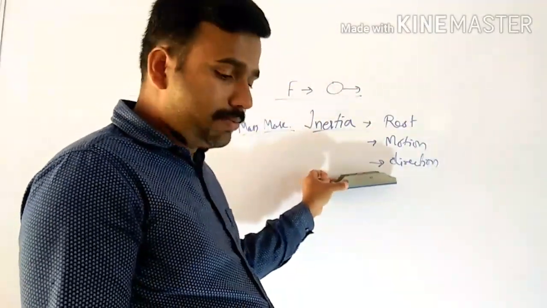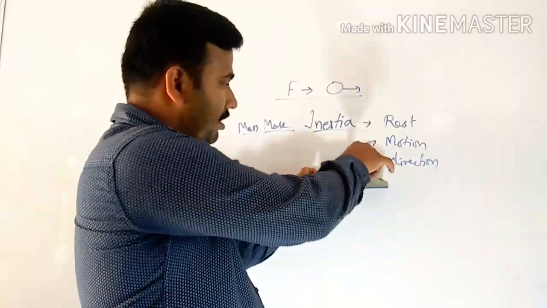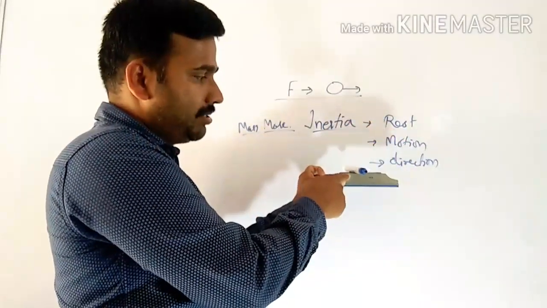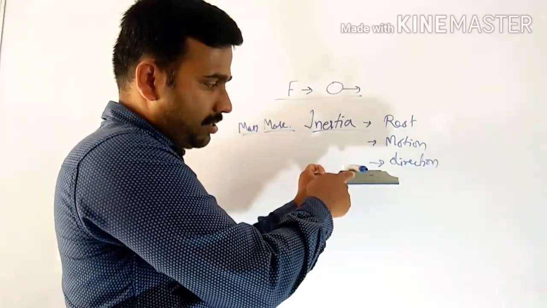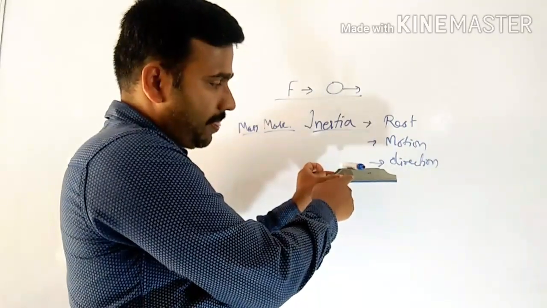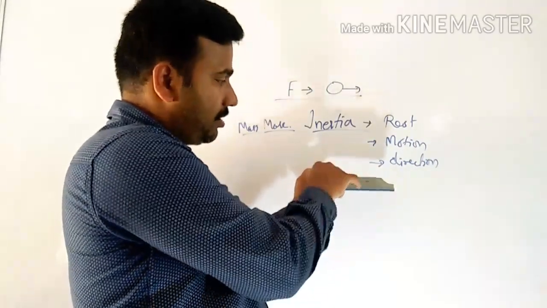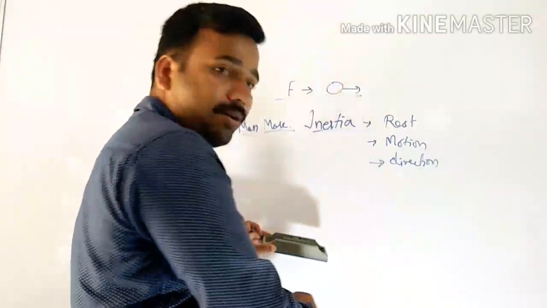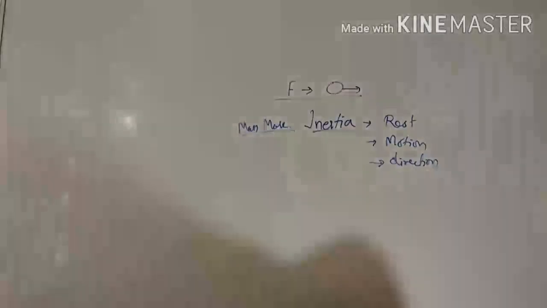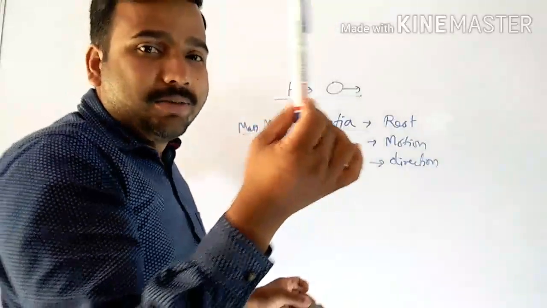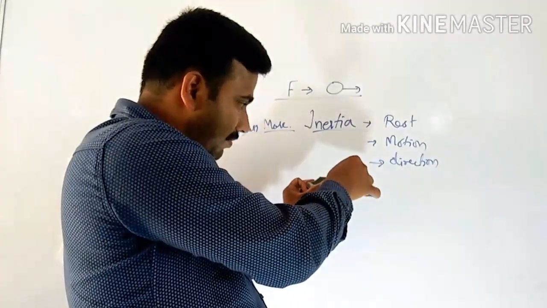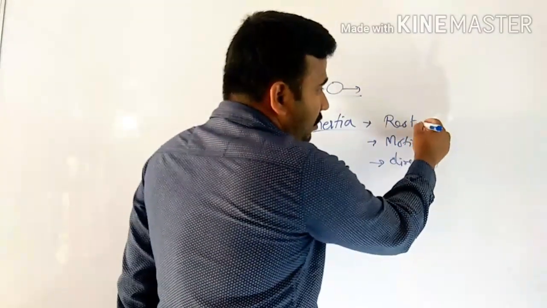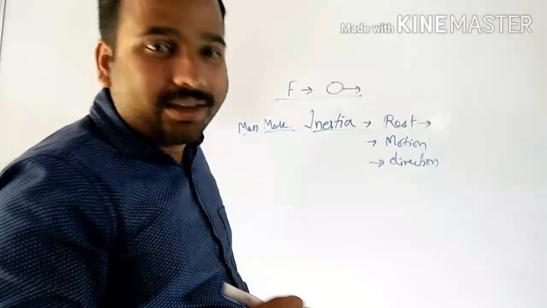Suppose I keep this particular object over here, and see now the marker is just over it. So what will happen? Immediately if I move this particular object back, the marker will fall vertically downward. Is it? So what is happening here?